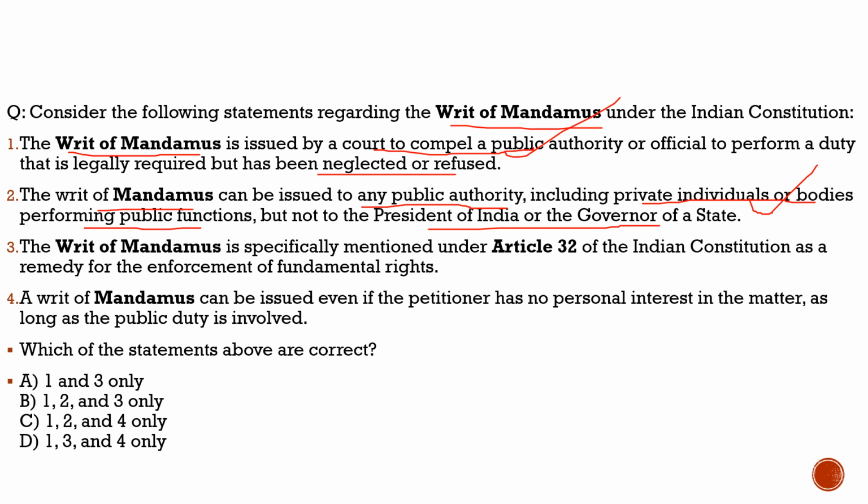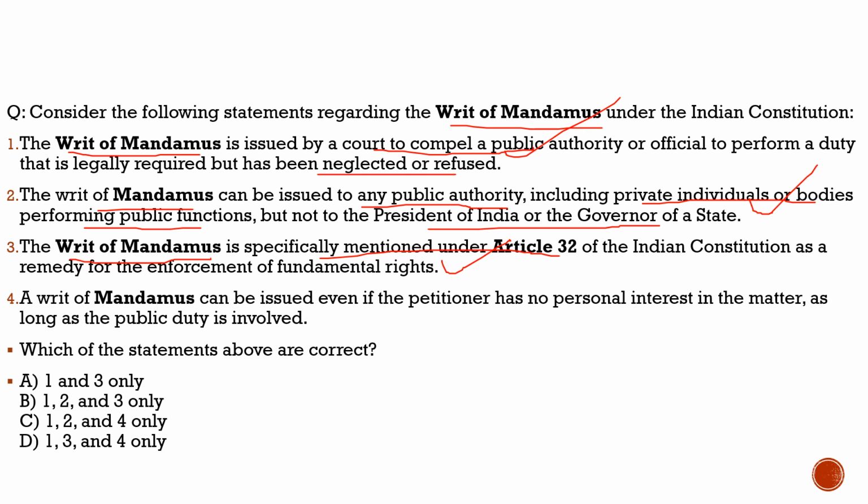It is when those private individuals are associated with some public function that it can be issued on them. Now coming to the third statement, it says the writ of mandamus is specifically mentioned under Article 32 of the Indian Constitution as a remedy for the enforcement of fundamental rights. 100% correct. With respect to Article 32, it is issued as a remedy for the enforcement of fundamental rights. And when it comes to the high courts, such a writ can be issued for any legal right.